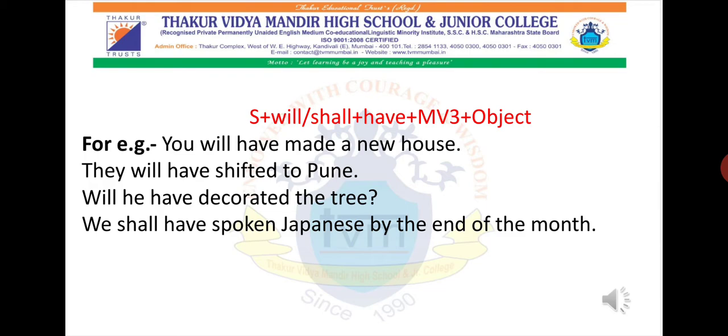I'll give you one example of shall also. We shall have spoken Japanese by the end of the month. Since there are only a few examples of shall, mostly will is used in future tense. So we see that shall is rarely used, but still we should try to use shall, but most of the time only will is used. So whenever you get a sentence, you need to think which helping verb is suitable for it. Okay, now let's move ahead.